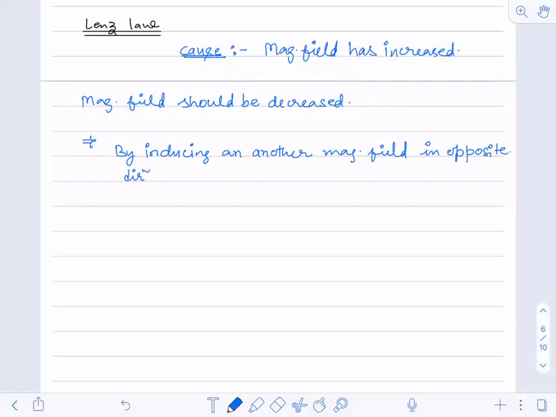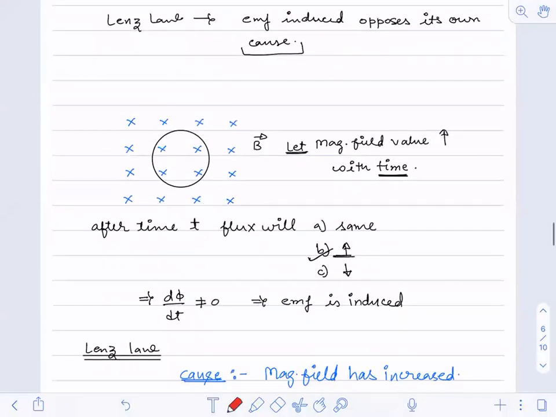If I have to induce a magnetic field in the opposite direction, it should have a direction like this, like dots. A few dots should be introduced. Then only the magnetic field value will be decreasing. Is it understood now? Yes.